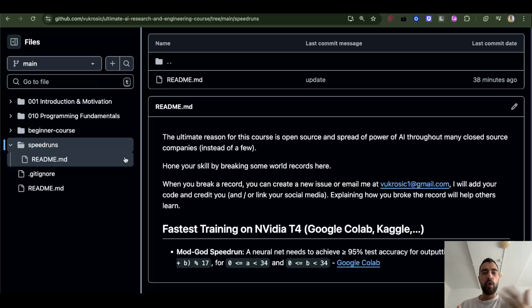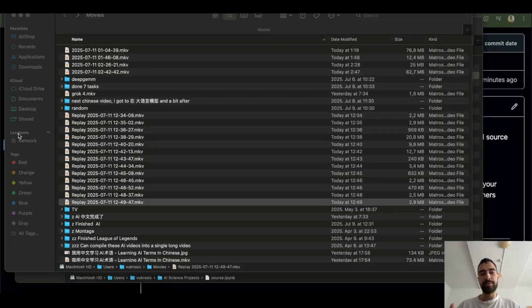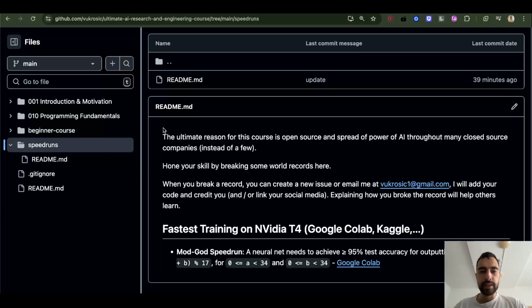Then maybe OpenAI or Google will also be incentivized to open source some of the algorithms and contribute to the community, contribute to us, and we will speedrun, and then they can also benefit from our free work. That benefits everybody. It doesn't just benefit open source. If they open source, it also benefits them, because open source is improving their technology and their architectures. Tell me what you think below.